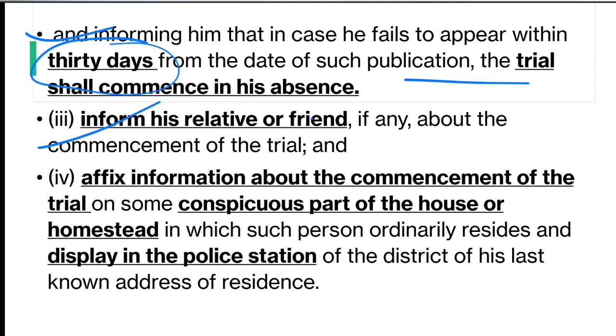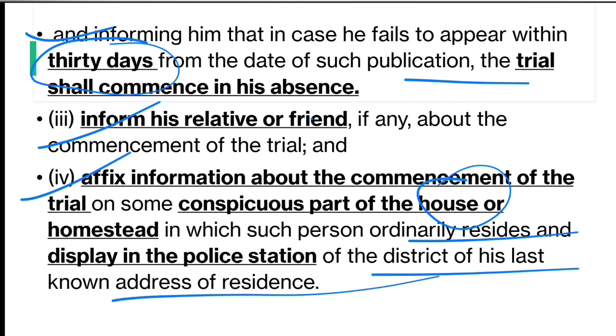Then 3 says, inform his relative or friend if any about the commencement of the trial. So कोई relative या friend को inform करना होगा about the trial. Then 4th says, affix information about the commencement of the trial on some conspicuous part of the house or homestead in which such person ordinarily resides, and display it in the police station of the district of his last known address of residence. तो जहाँ पर वो अर्लियर रहा है वहाँ पे उसके घर में या उसके घर के आसपास, उसके वो जिस डिस्ट्रिक्ट में रहा है वहाँ के पुलिस स्टेशन में इसको डिस्प्ले किया जाएगा.